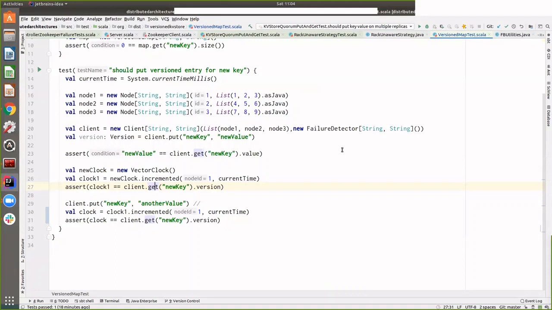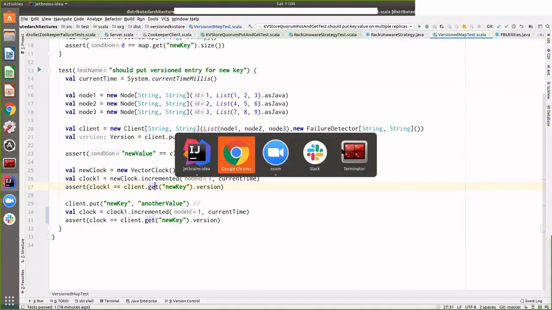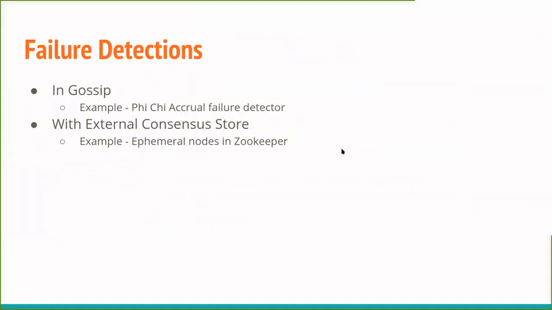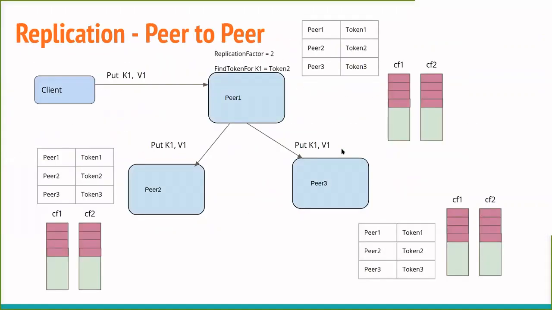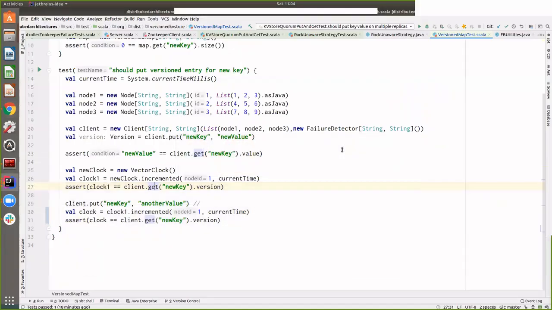Cassandra doesn't use vector clocks; it uses timestamp-based last write wins. But what we need to know is, when we read values, which value is latest and which is stale or old, so that you can compare and then do this kind of read repair.